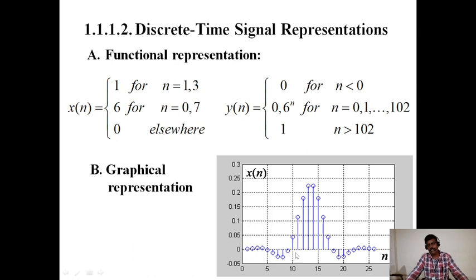Here on the x-axis, the time quantity of the signal is discretized. That is why this is an example of the graphical representation of the discrete time signal. Time is discretized, and amplitude is in a continuous range.